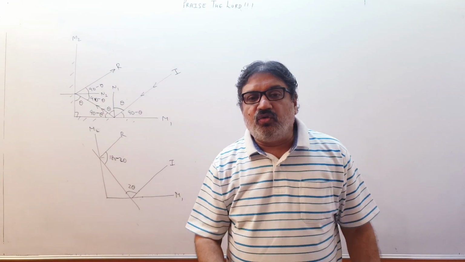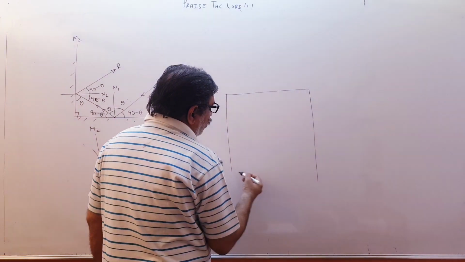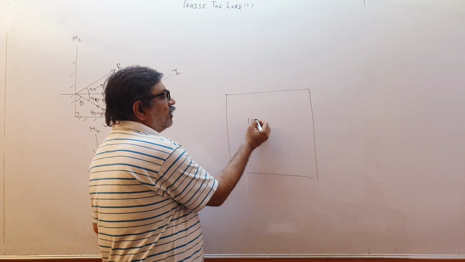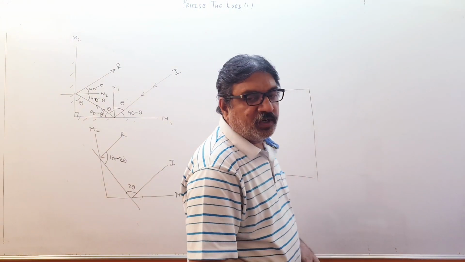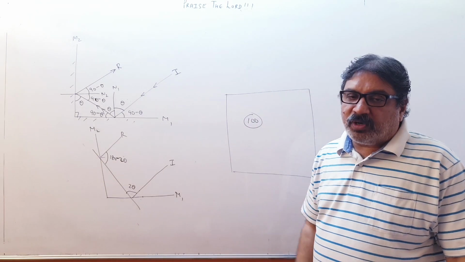They had taken 2 square feet, one sheet was taken, and on this sheet 100 cubical mirrors were put like this. Cube corner mirrors were put, three mutually perpendicular mirrors. Why were they put like this?